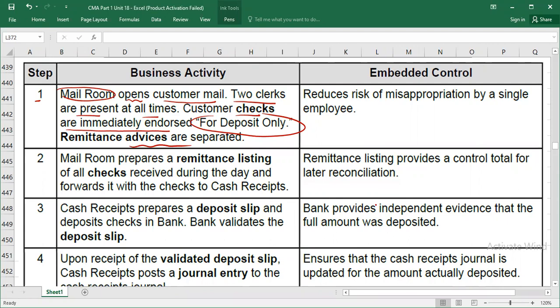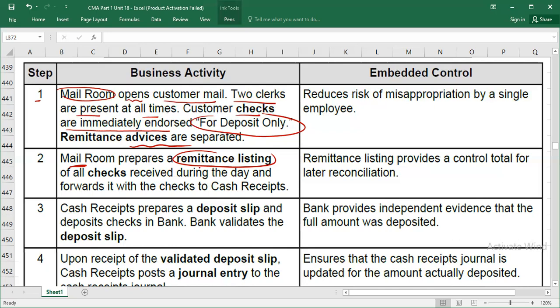Now you open the envelope, and in the envelope you find two things: check and remittance advice. On the check, mail room will write that it is for deposit only, and they will separate the remittance advice from the check. Now mail room prepares a remittance listing. You can say it is like a track record. You can prepare it on an Excel sheet, like how many checks you have received in a day, what the check numbers are, what the name of the bank is, and what the name of the customer who issued that check is. So this file you can create.